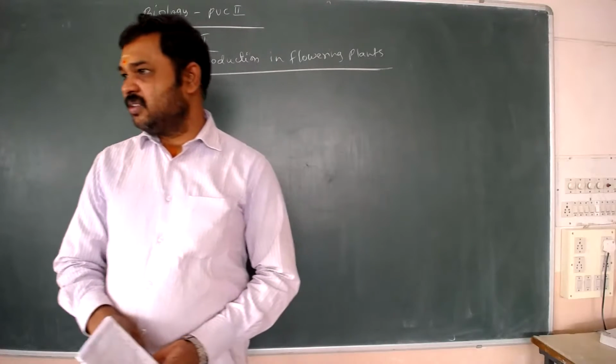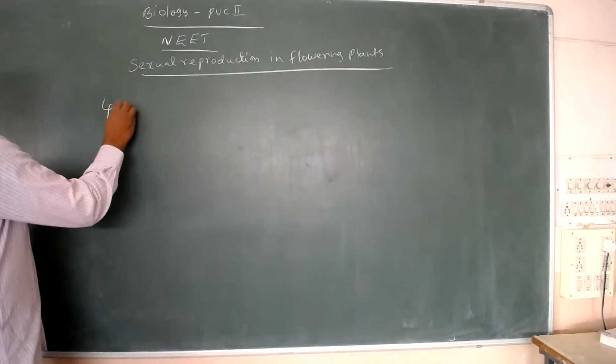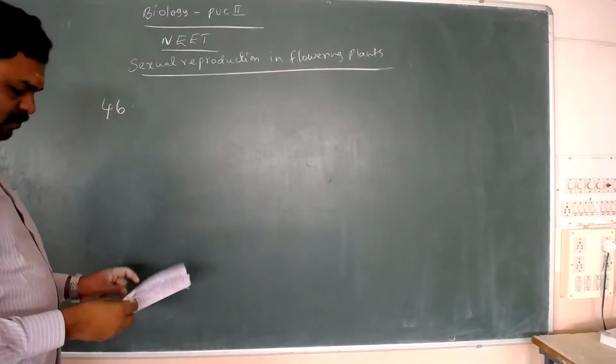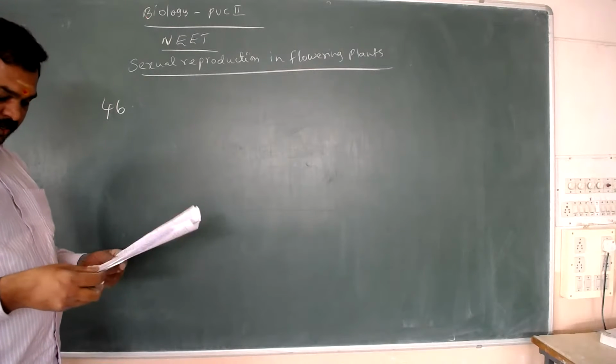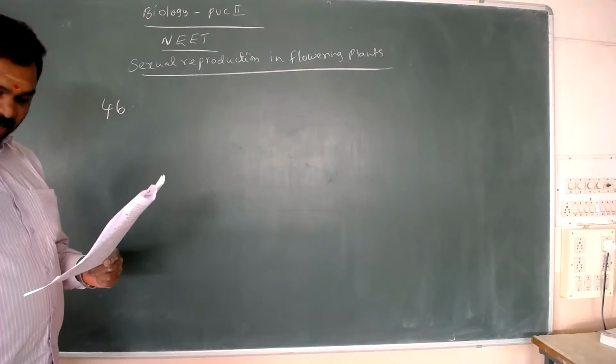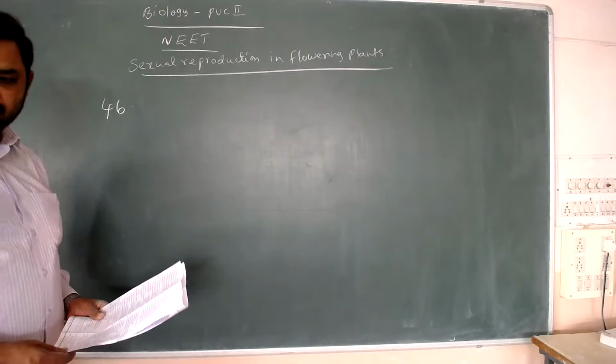Let us see question number 46. Open your sheets and see: even in the absence of pollination agents, seed setting is assured.